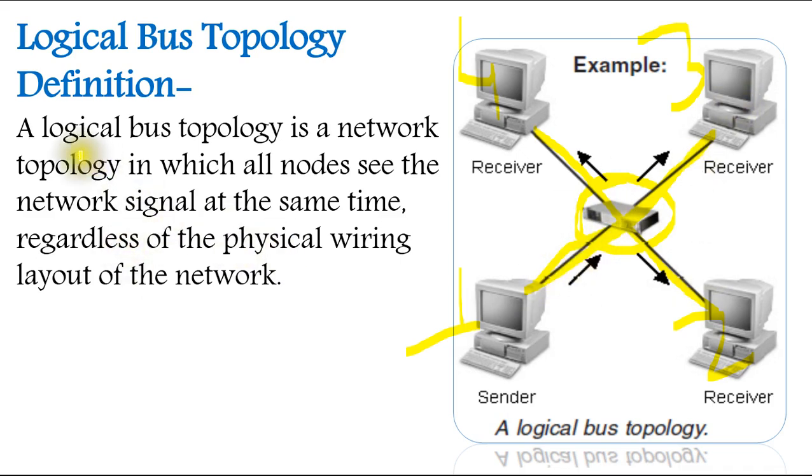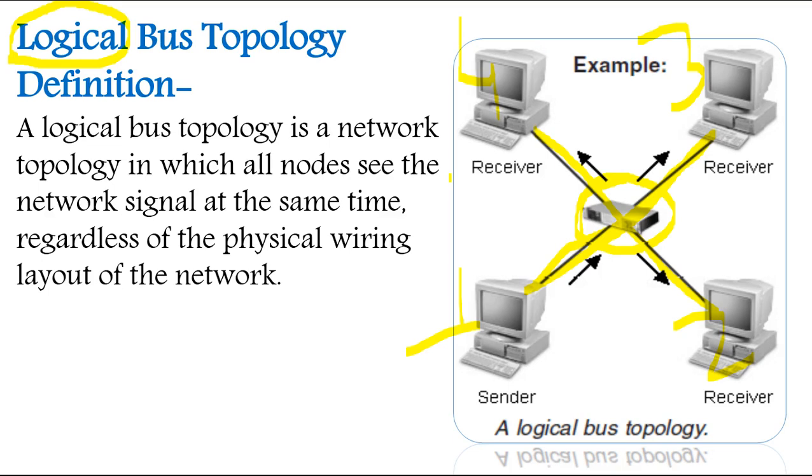A logical bus topology is a network topology in which all nodes see the network signal at the same time. See, all four nodes will be seeing the network signal at the same time here, regardless of the physical wiring layout of the network. So it doesn't matter what kind of wiring you have done. All nodes will be ready to see, ready to receive, ready to transmit data in this kind of topology. Okay, this is very simple. Why is it called logical? It is a logic.